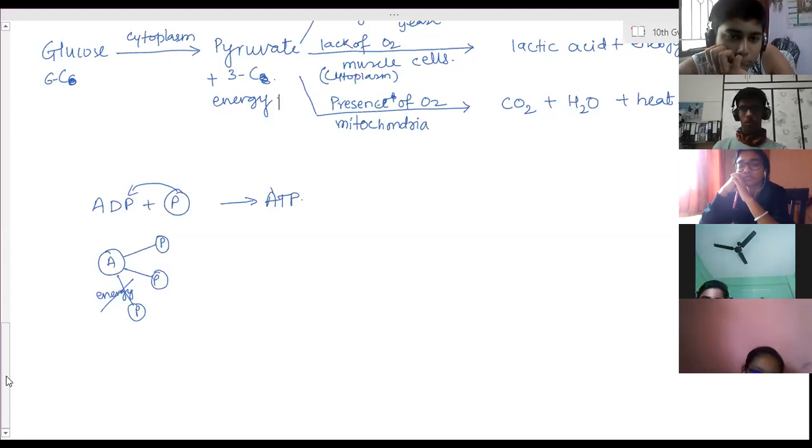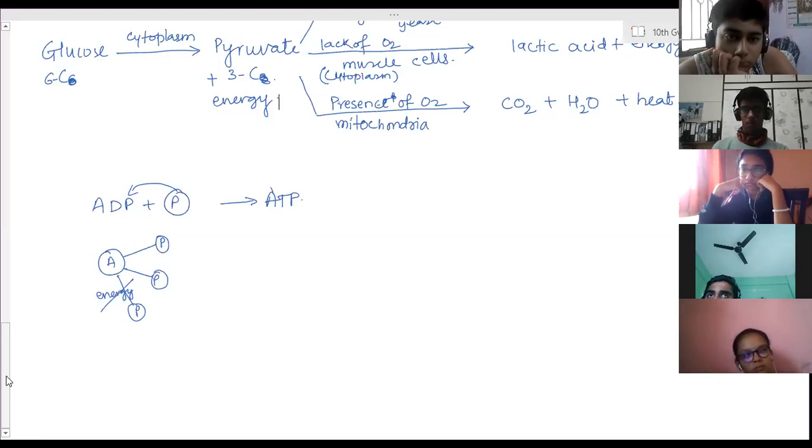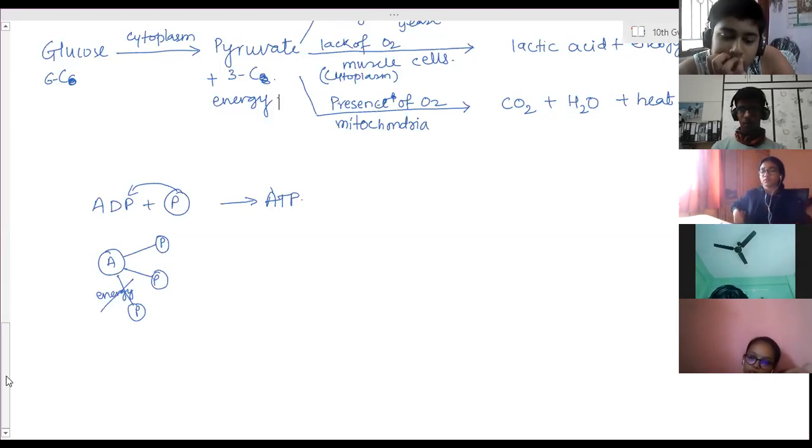If dry air moves in, there is immediate irritation in our nasal cavity. Whenever you inhale dry air, you start sneezing more, and there is much more irritation in the pharynx as well as in the nasal cavity. That is because moisture is very important. The mucus glands in the nasal cavity add moisture to the air. That moist air enters the windpipe, that is the trachea.